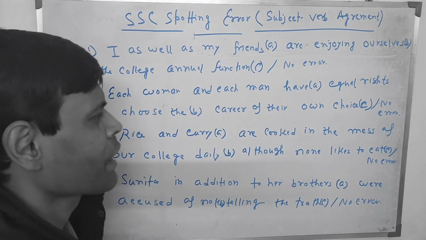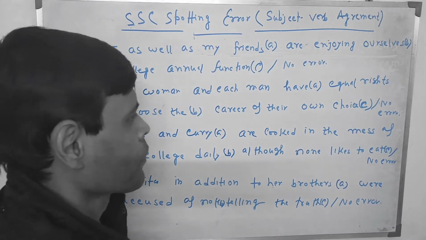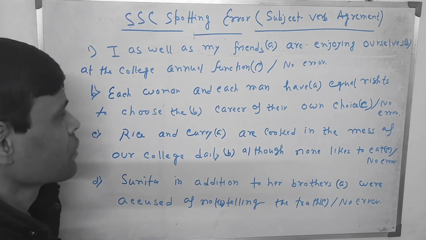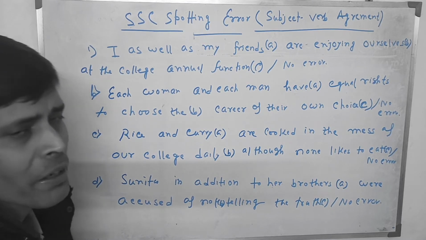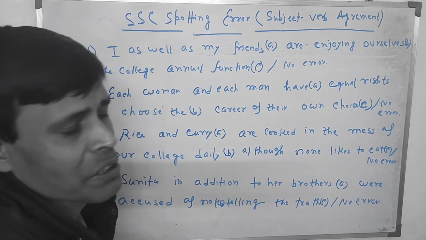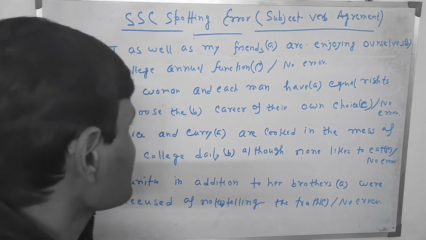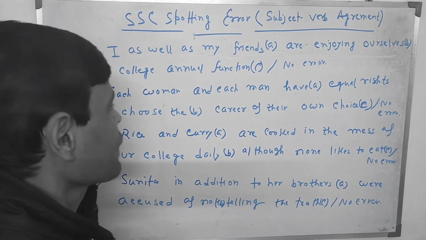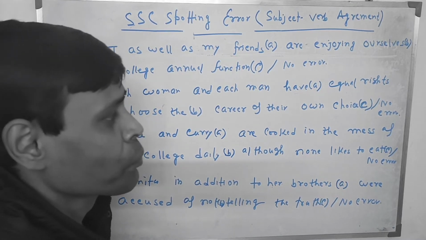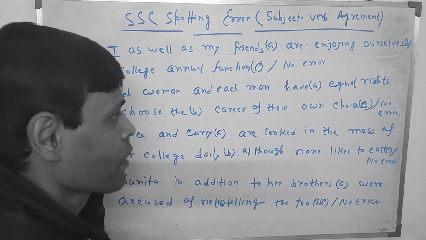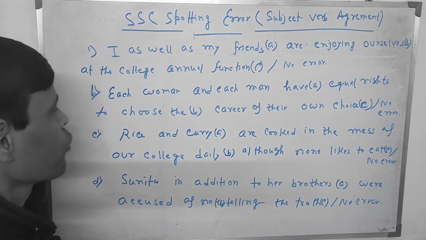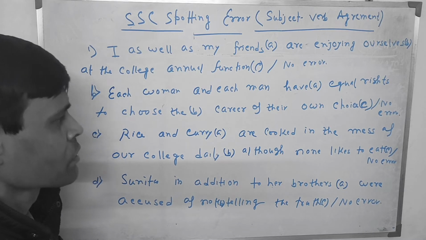So you can say that there is no mistake, we have written have, but no my dear students. In case of each, however compound the formation is, the subject should always be considered singular in form. This means in each woman and each man, here the mistake is have; instead of have, has should be used. Otherwise there is no mistake. Each woman and each man have equal rights to choose.